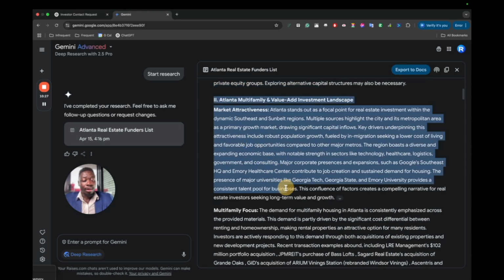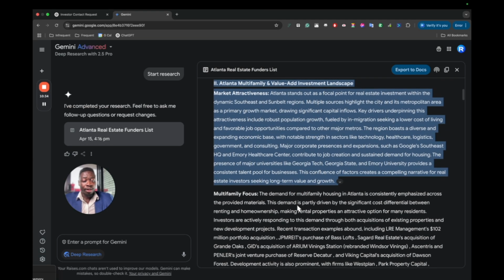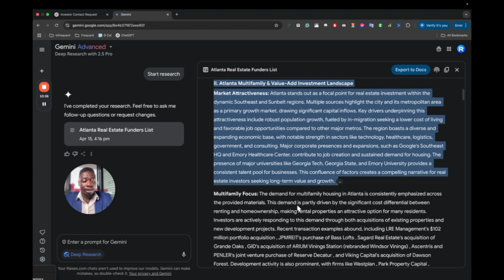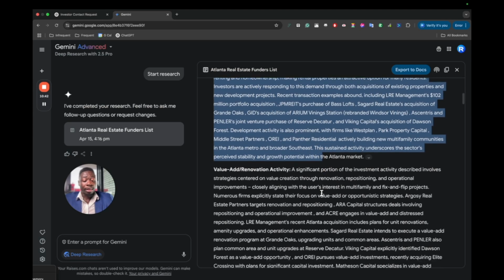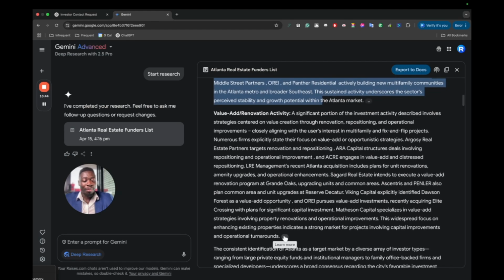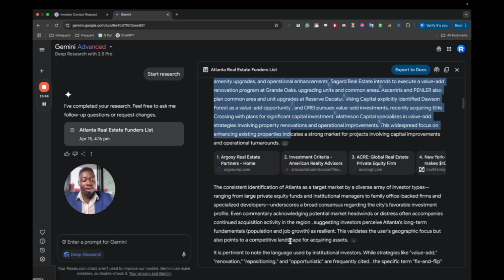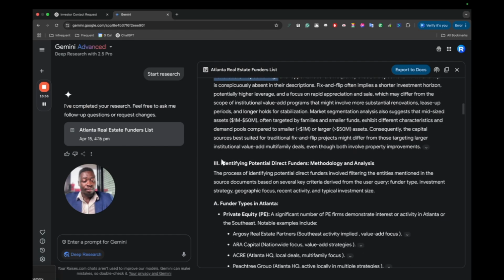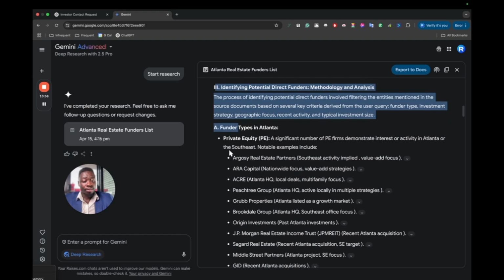That being said, Google Gemini goes and tells you a bunch of information about the Atlanta multifamily value add landscape. It gives you a bit too much information. I never asked for you to tell me all this activity. I'm just looking for funders in Atlanta. And it still blabs about the methodology of how it did it.